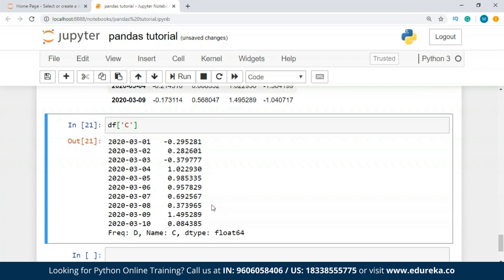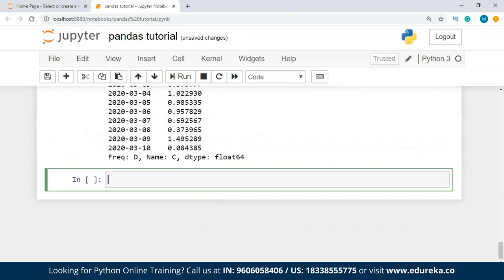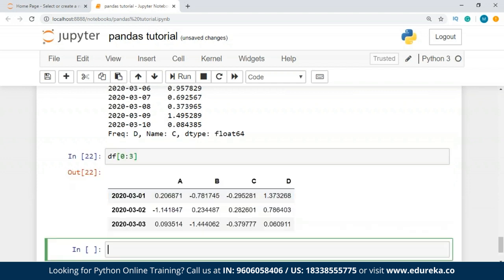Now let me show you how you can slice the rows as well. So for that, we're going to use the slicing. If you have actually worked on list comprehension, so we have slicing the data over here. We are going to follow the same principle here as well. So I'll just write df. Now I want my first, starting from my first value to third value.